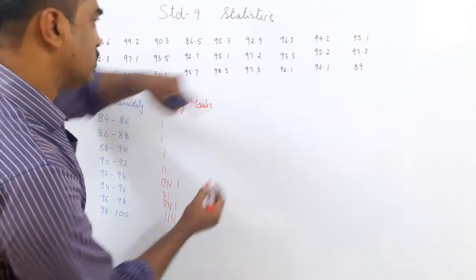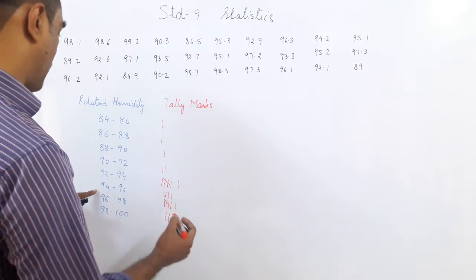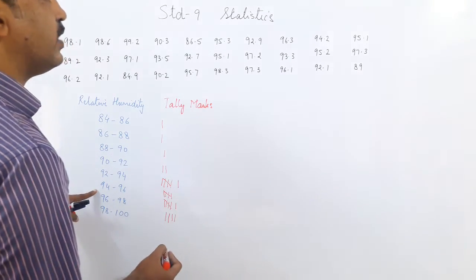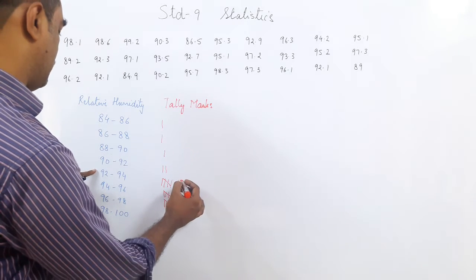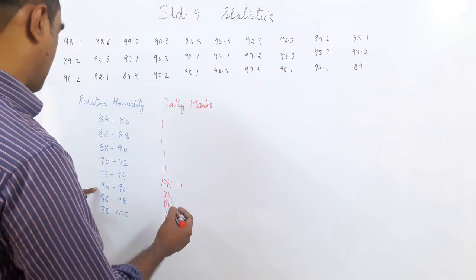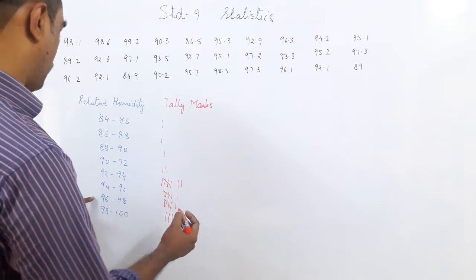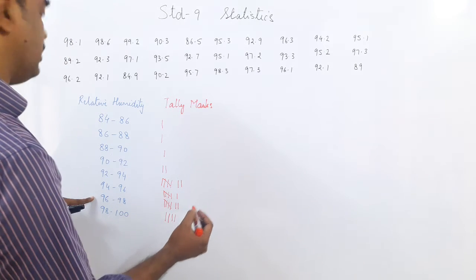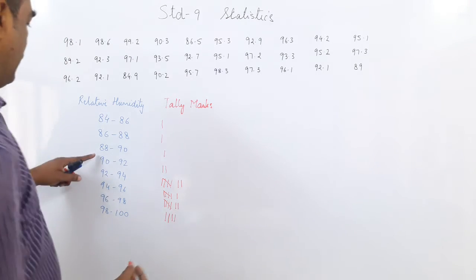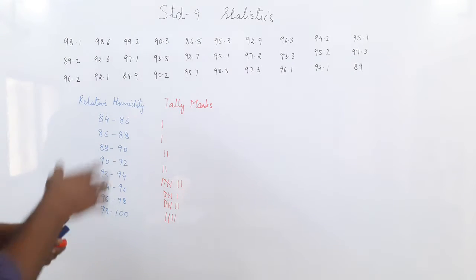94.2, so let us see now. 94.2 is here. 95.2 also comes here, this becomes 5. 92.1 is here. 95.1 is right here. 97.3 is here, and 89. So 89 is between 80 and 90, so we get it here. So we got the tally marks.